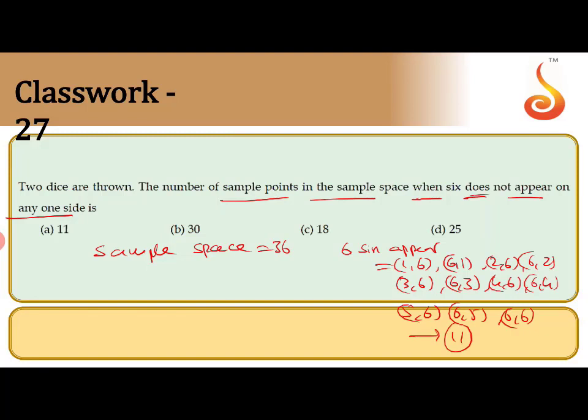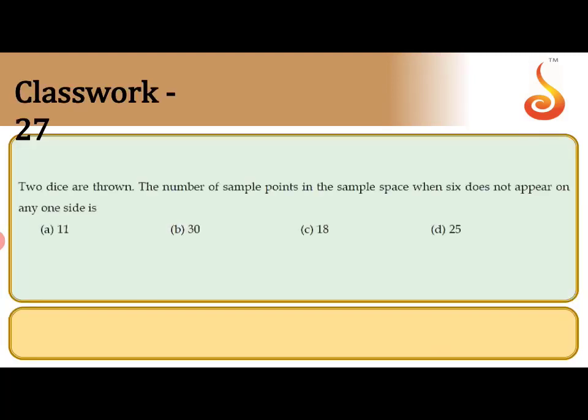They are asking for 6 not appearing. So 6 does not appear means total minus 11. That means 36 minus 11, that gives 25 as the answer. 6 appears in 11 combinations, so 6 does not appear means 36 minus 11, that is 25. You can check the answer. D is the correct answer.